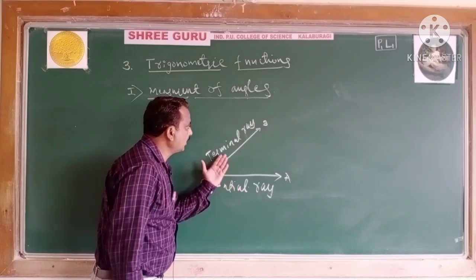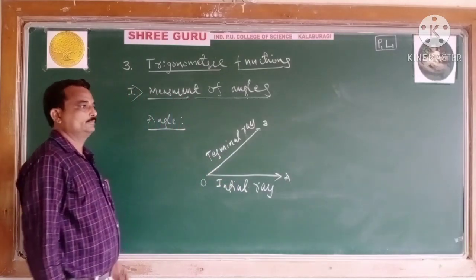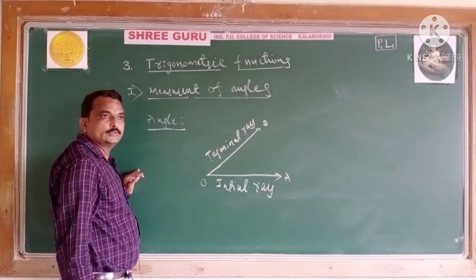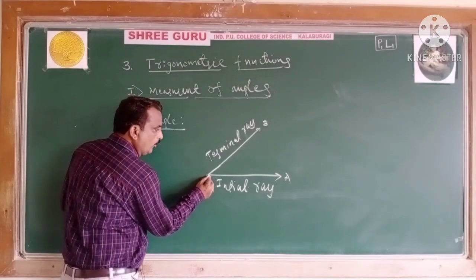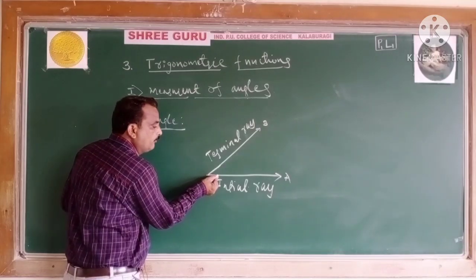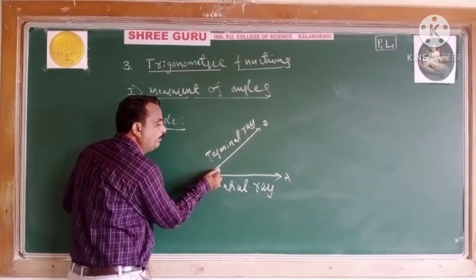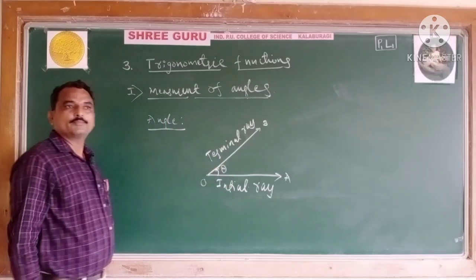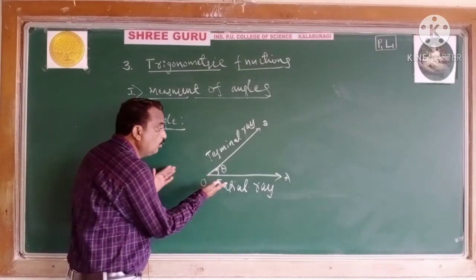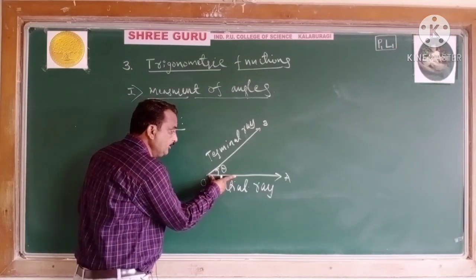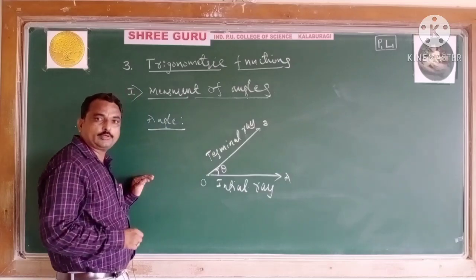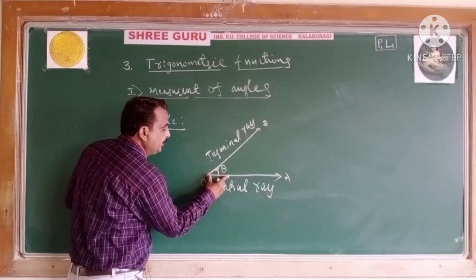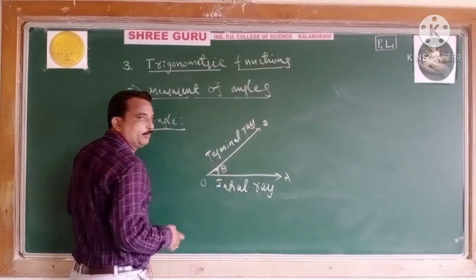Initial side or terminal side. See how the angle is measured. Initially here on OA, the amount of revolution from OA to OB is read as an angle. The amount of revolution from its initial position to the terminal position.